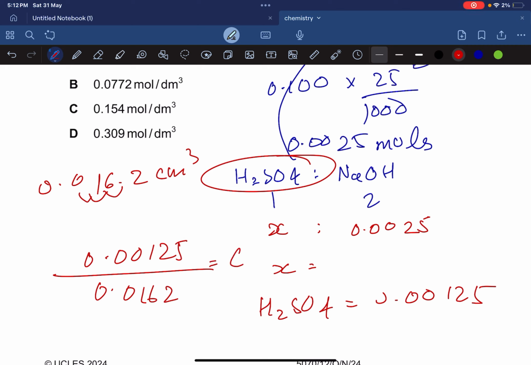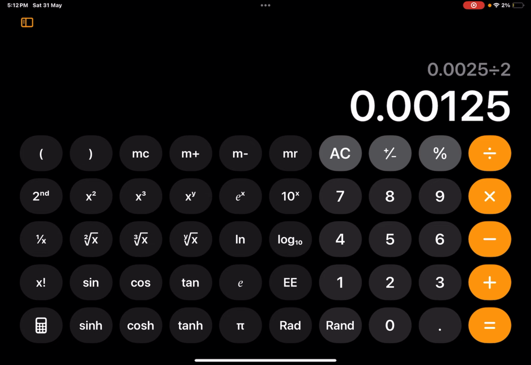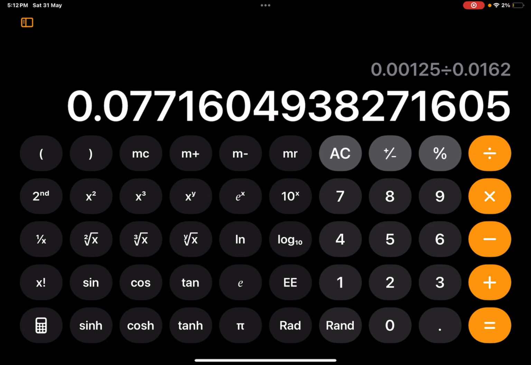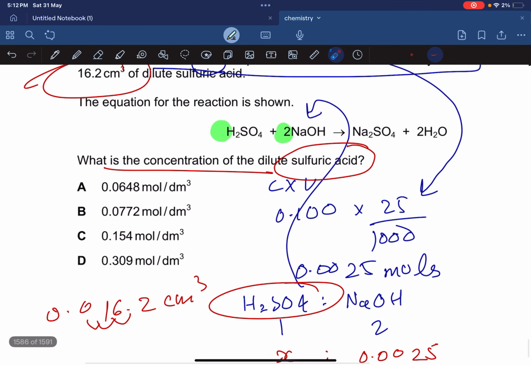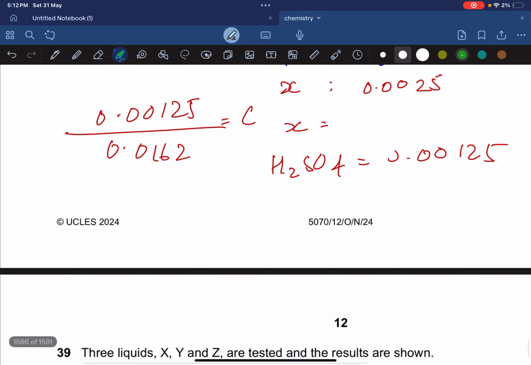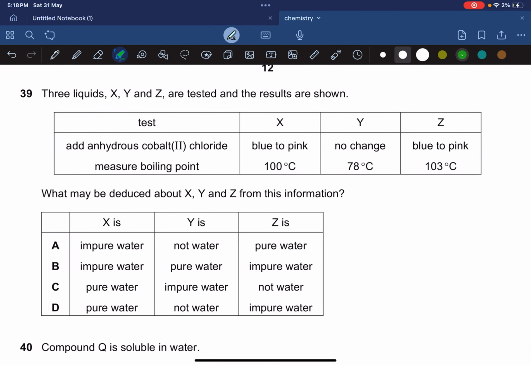Concentration equals moles upon volume. So let's divide it: 0.00125 divided by 0.0162. That's going to give me 0.077. What's that? Option B. Done with this. Moving on to 39, which says that three liquids X, Y, and Z are tested and the